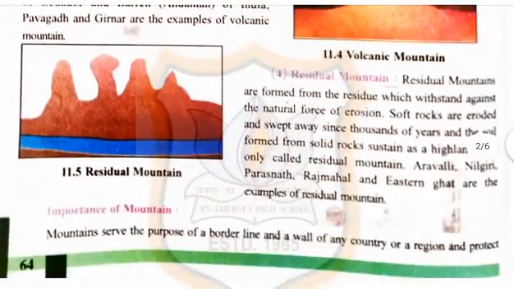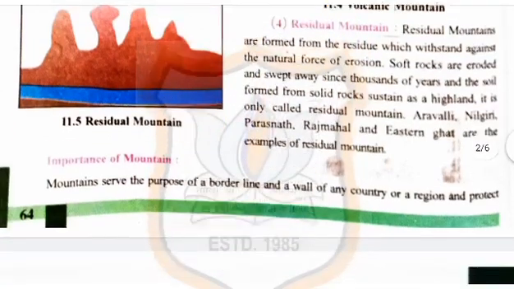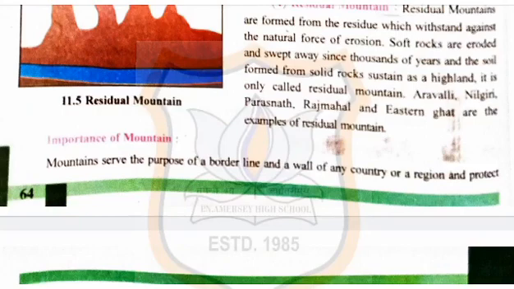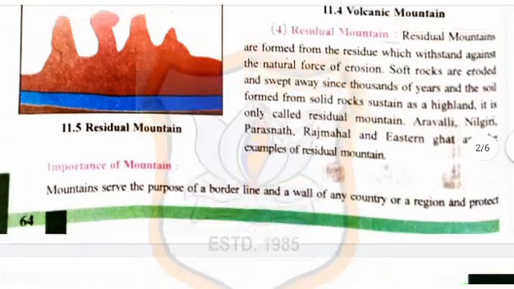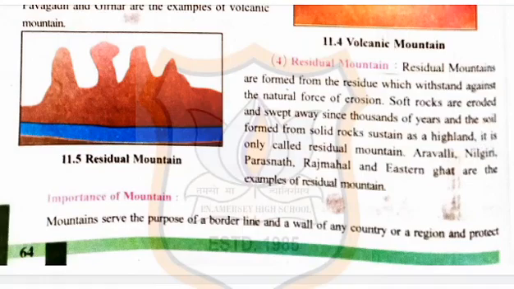Now number 4th is residual mountain. Residual mountains are formed from the residues which withstand against the natural forces of erosion. Soft rocks are eroded and swept away over thousands of years, and the land formed from solid rocks is sustained as a highland. It is called residual mountain. Aravalli, Nilgiri, Parasnath, Rajmahal, and Eastern Ghats are the examples of residual mountains. Children, on 11.5, you can see the picture of residual mountain.